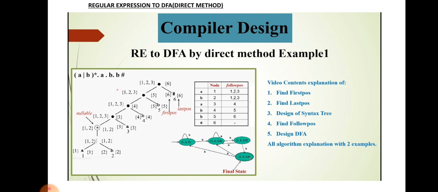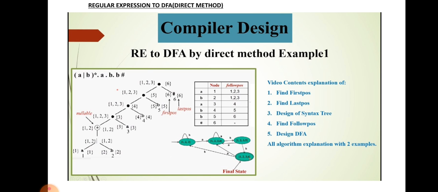So the first step, writing the augmented regular expression, is nothing but writing the hash symbol at the end of the input. (a|b)*abb is the input, so we write the hash symbol at the end. After that, for that expression we draw the abstract syntax tree: a OR b, and above it the star closure, having the dot concatenation as the root.